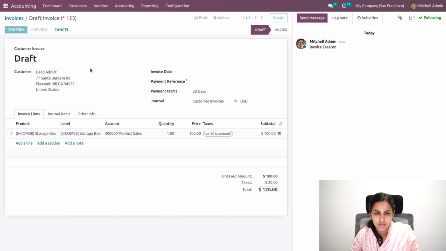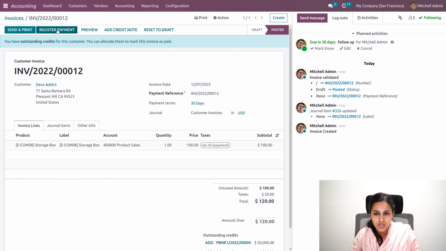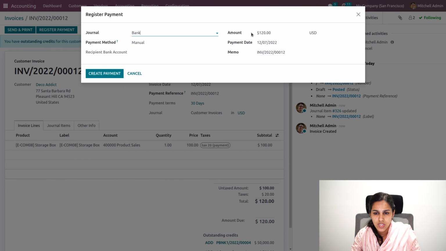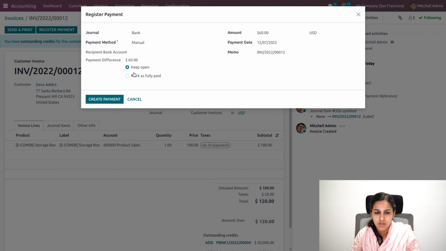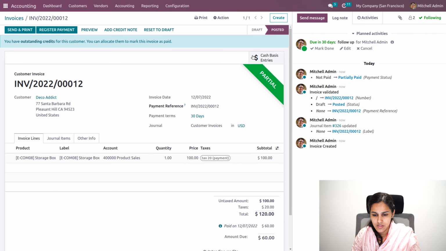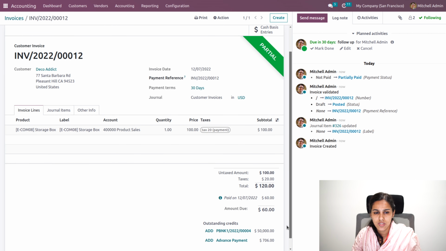And I'll be making a payment, that is out of this 120, I'll be making only 60, that is only 50%, and the remaining is kept open. Okay, so it will move to the partial status, and here you can see 60 is the due amount.